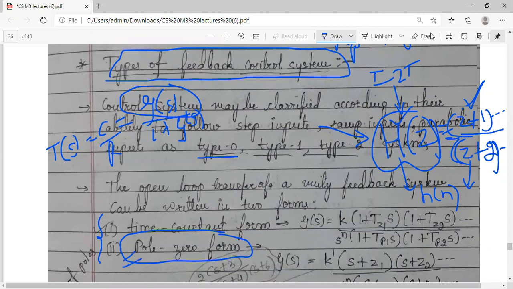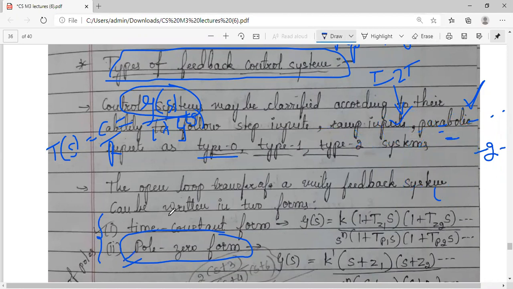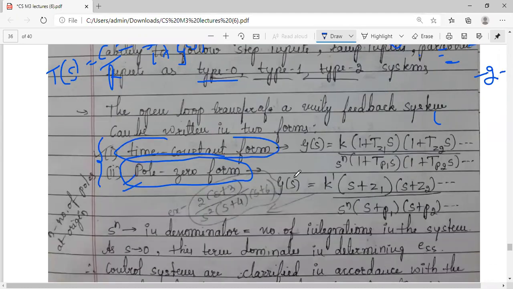However, there is one more form available. Let me just erase this. There is one more form available by which we can write the transfer function. That is called time constant form. I have just written here how the pole 0 form looks like. You'll be having some constant, say S plus S, because I am working here with the S domain. In your Z transforms, you have worked with the Z domain. So that's why you have got Z inverse or Z in the numerator and the denominators. Here I'm working in S domain, so I'll get S plus, S plus. The S value will be there. S will be the variable.